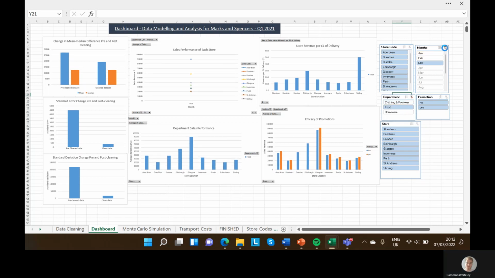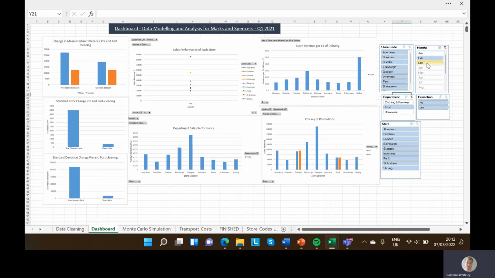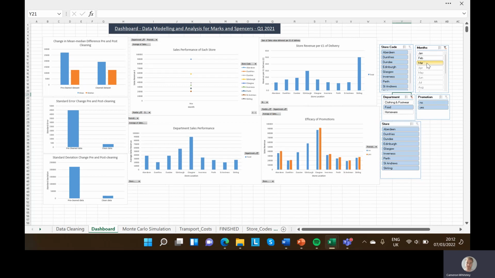Food, overall, it seems like those which use food promotions gained slightly more revenue. But once you look a bit more in depth, in January, there's barely any revenue gain from promotions. February, same again in the stores that use them. And March, same again, barely any revenue gain.